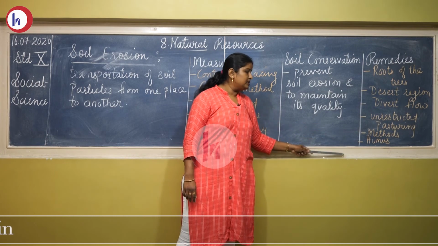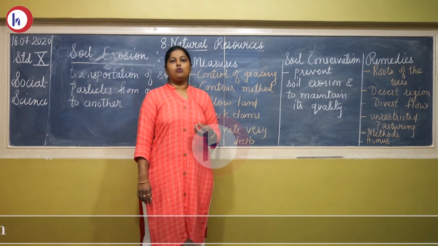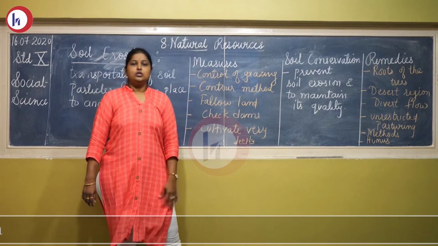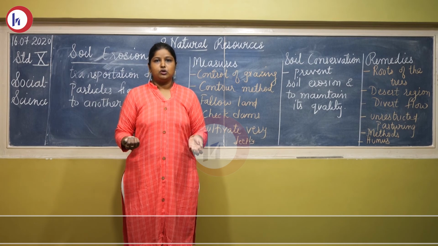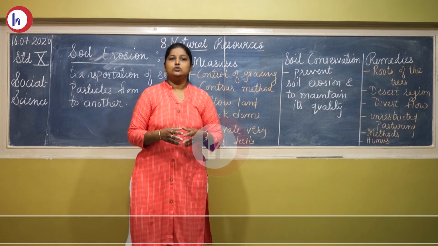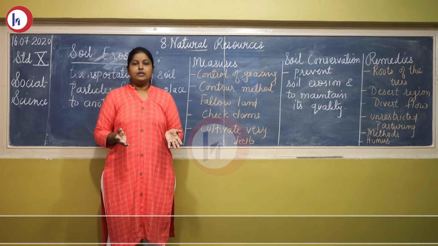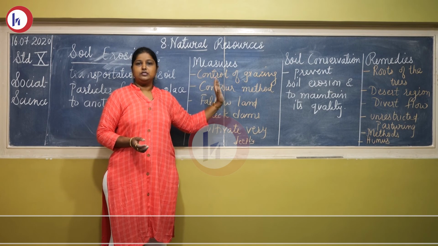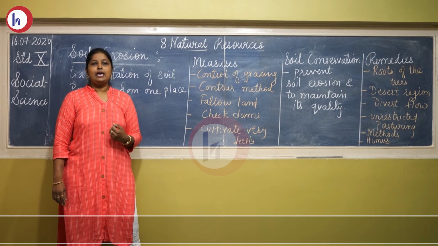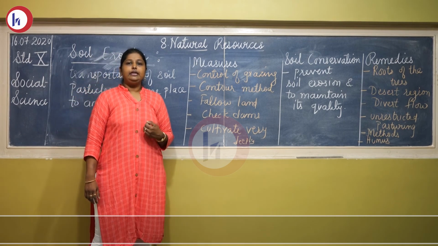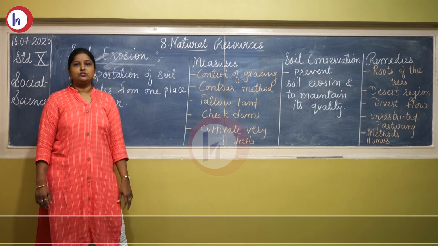And last, humus should be added. Decay of dead birds and animals should be added so that the quality of the soil can be increased. So in this chapter we studied what a resource is, then the types of resources, then soil, soil conservation, then soil erosion and the remedies. Everything we have studied is not only the responsibility of the government itself, but we as responsible citizens need to participate in this activity to conserve our natural resources.